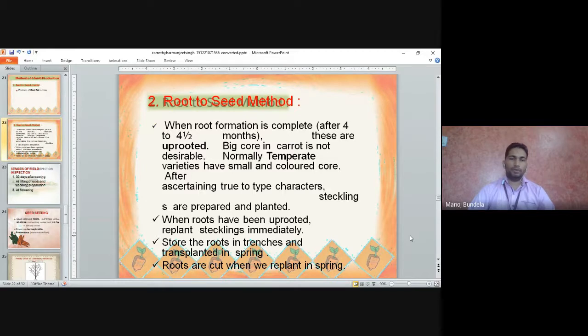After that, we will go for uprooting of the roots. Store the roots in trenches and transplant in spring. After that, we will store them and then we go for transplanting in the springtime. Roots are cut when we replant in spring. When we go for replanting in spring, at that time we will cut the roots.